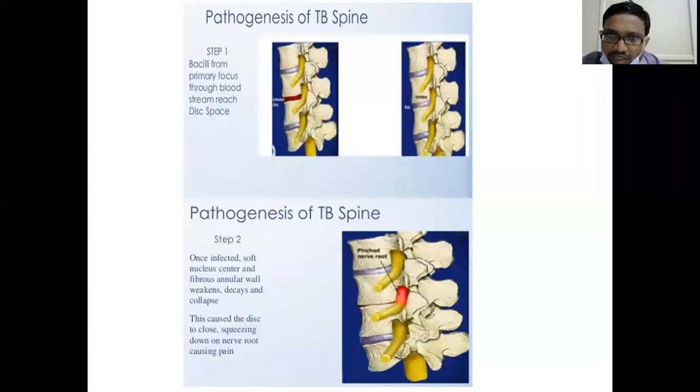Briefly about pathogenesis. See, in development, the disc, this is the disc.